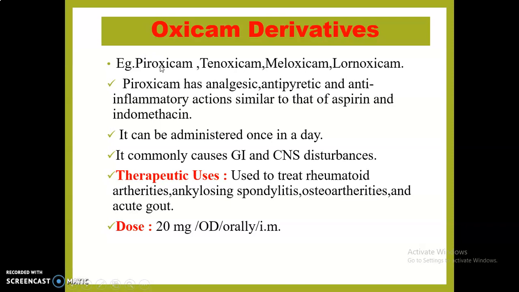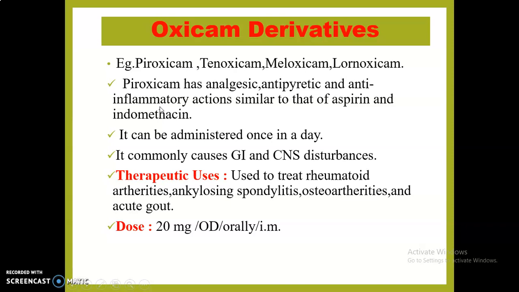Example from this class, piroxicam. Famous brand is Pyrox. One another example is tenoxicam, meloxicam, lornoxicam, etc. Most preferred drug from this category is piroxicam. It has analgesic, antipyretic and anti-inflammatory action similar to aspirin.